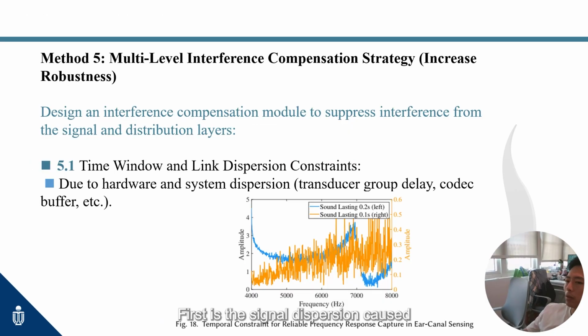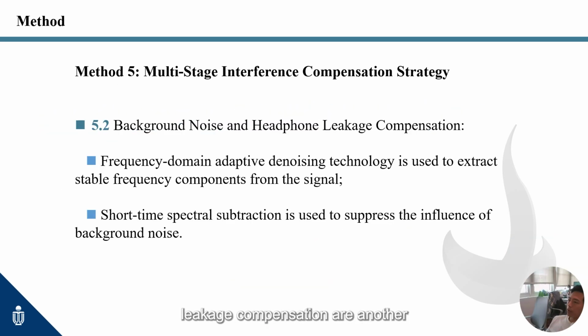First is the signal dispersion caused by the hardware system, such as transducer group delay and codec buffering. We designed a multi-level interference compensation strategy and built an interference suppression module to take targeted measures against different interference sources. Due to signal dispersion, we set time windows and link dispersion constraints. The background noise and headphone leakage compensation are another problem we met. So we use frequency domain adaptive denoising to extract stable ear canal response components from the mixed signal.